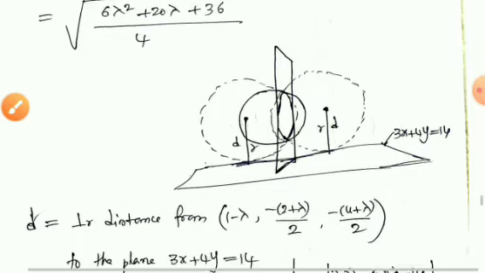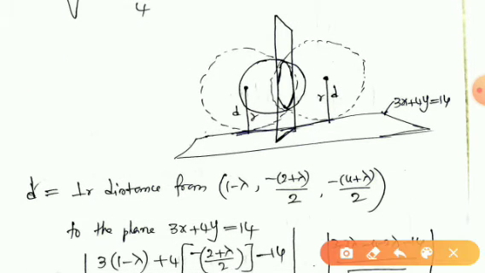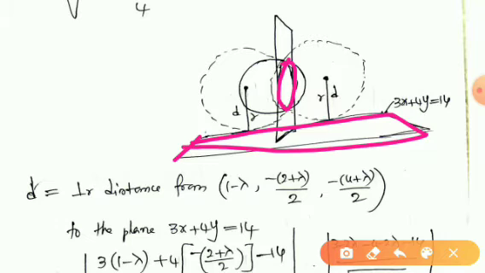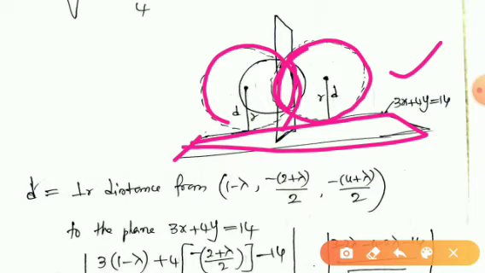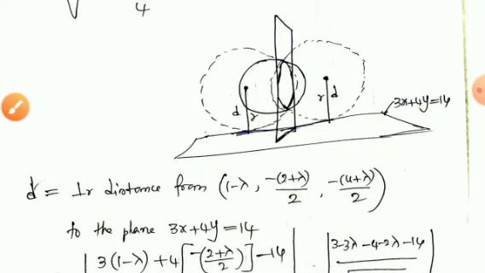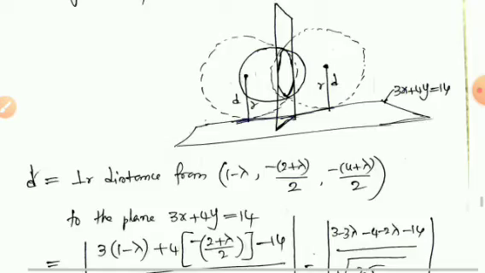So we can understand what we have to find, once again I am repeating: we have to find the equation of the sphere passing through the circle and touching the given plane. So there are such types of spheres. Actually, one sphere can be drawn like this. This is the sphere passing through the circle and touching this plane, and another sphere can be drawn like this. So in this problem we will get two equations finally. So there are two spheres satisfying the condition.